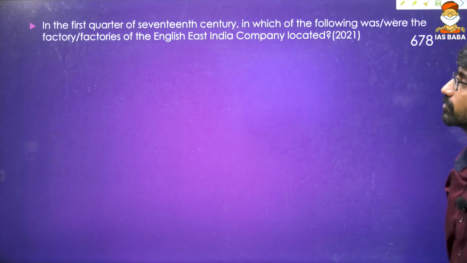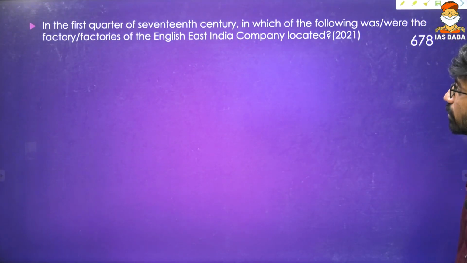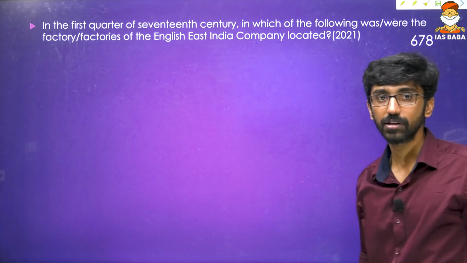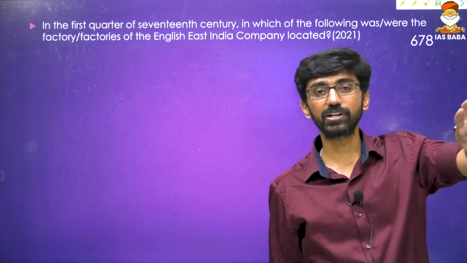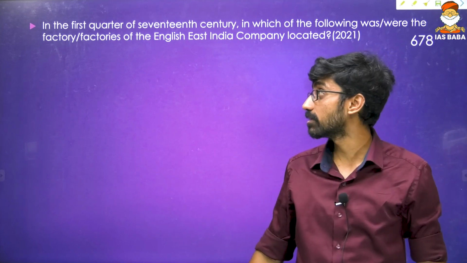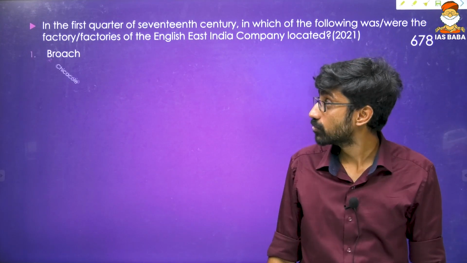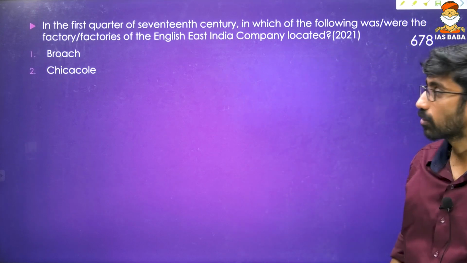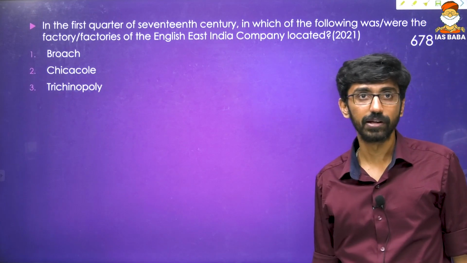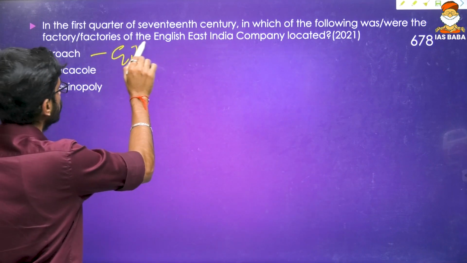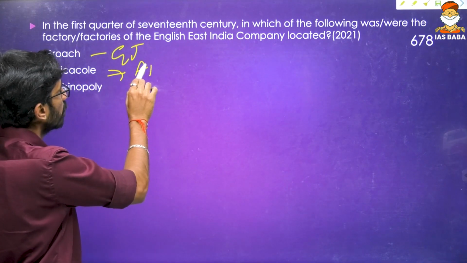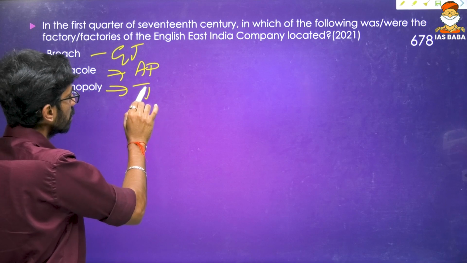Now, in the first quarter of the 17th century, in which of the following was the factory or factories of the English East India Company located? This is a 2021 question. So now we are moving on one by one. First we talked about the Portuguese and Dutch, and now we are coming to the English. They established their factories at Broach, Srikakulam and Trichinapalli. Broach is in Gujarat, Srikakulam in Andhra Pradesh, Trichinapalli in Tamil Nadu.